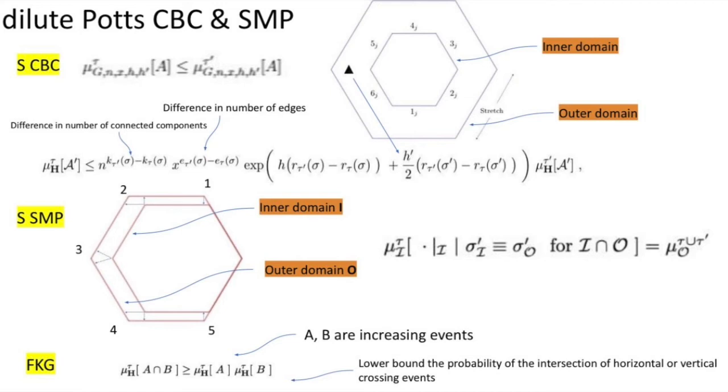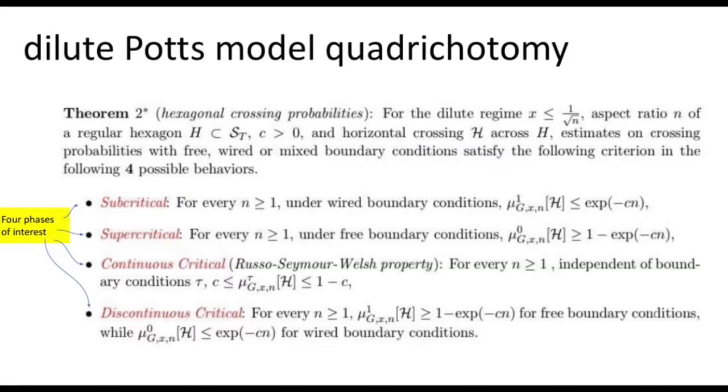And for the spin spatial Markov property, we know that the distribution of the dilute Potts model under outer domain O, if we know the boundary conditions tau on the inner domain I, is given by appending the boundary conditions tau prime to this high temperature measure. And finally, it also satisfies the FKG inequality, in which for A and B as two increasing events, the intersection of the probabilities can be bounded below by the product of each one of the individual probabilities.